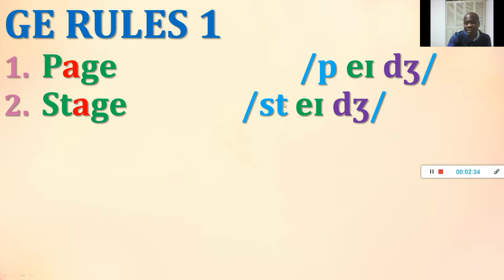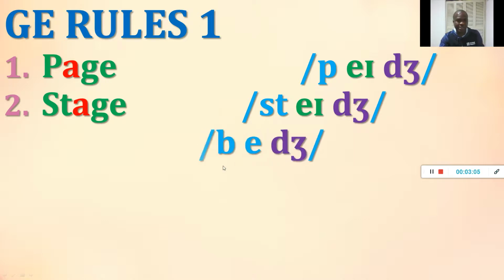We have two consonants blending, the S and T, pronounced as st. Then we have the two vowels blending, A and E, pronounced as A. Then we have the G, which gives the sound of J. So we are going to have stage. Let's look at the next example.